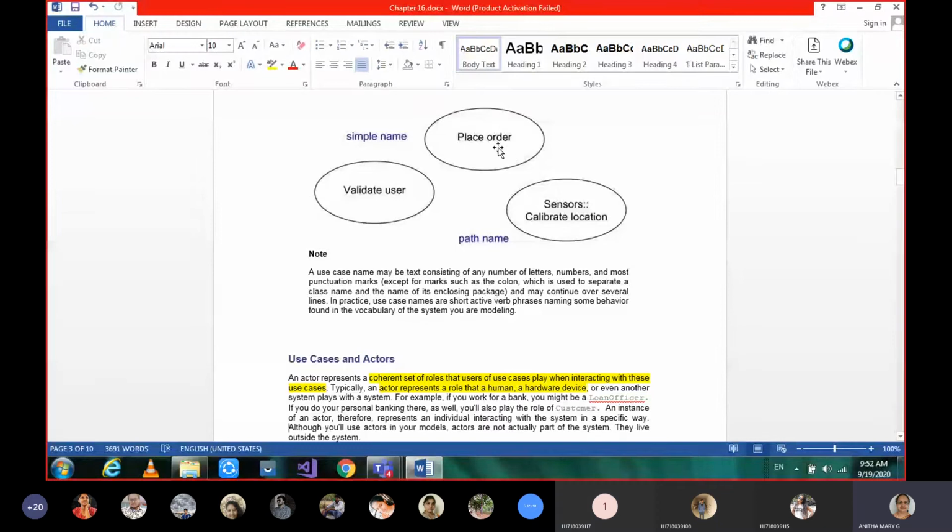When I want to place an order, say you are using some online shopping, in order to place an order you have to follow some sequence of steps. What you have to do? First open the site, then you check the items, then you select the item, then you take it into the cart. So you have some sequence of procedures. Initially they may ask for your card number, and they will check whether you are a validated user or not, maybe because of your history and all.